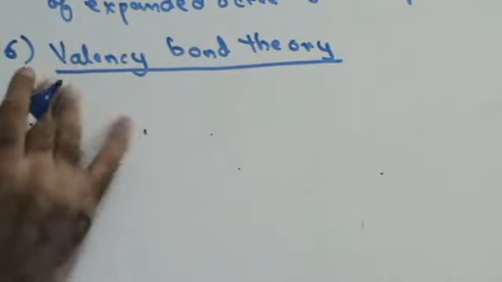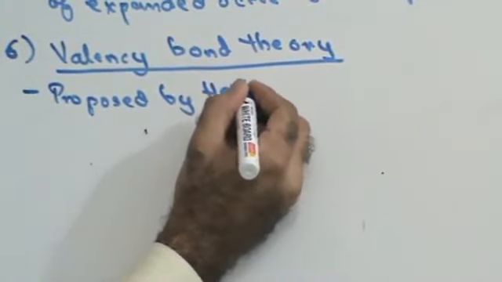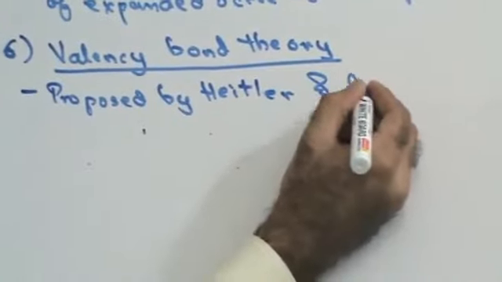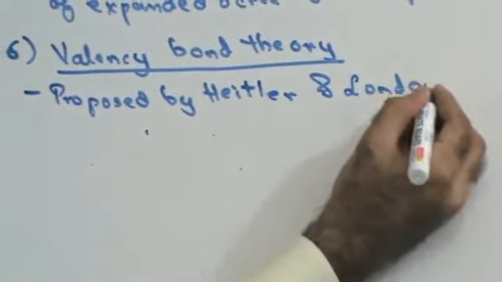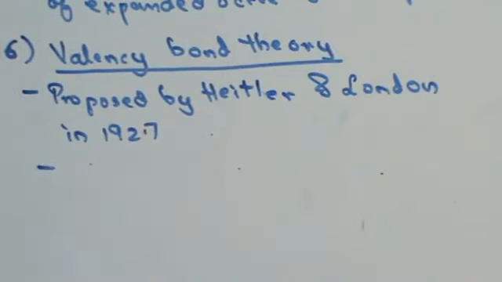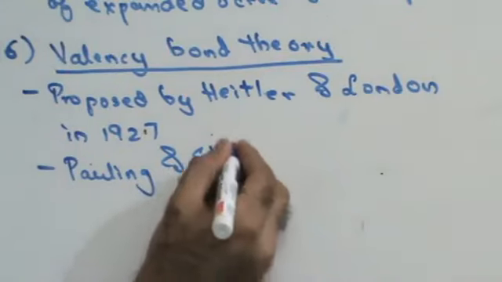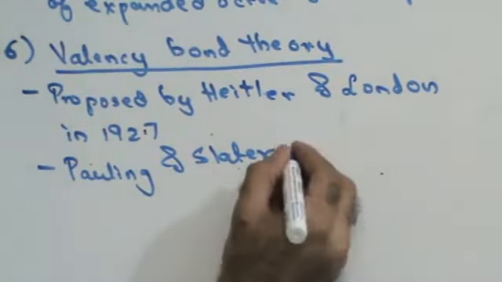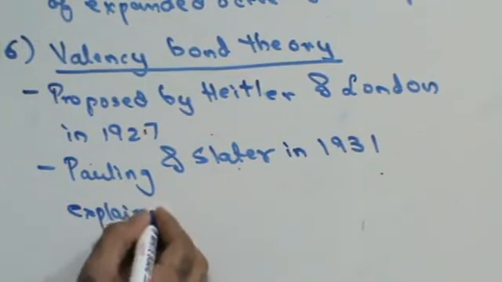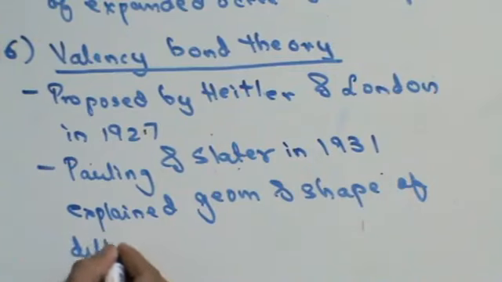The theory was initially proposed by Heitler and London in 1927, and the theory was then further modified by the scientists Pauling and Slater in 1931, who explained the geometry and shape of different molecules.